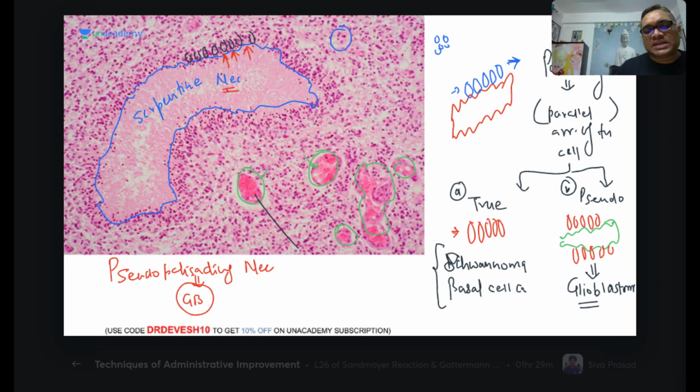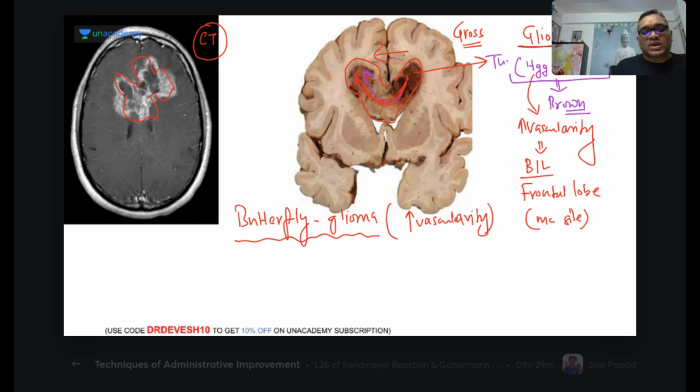So what are these things? These are all blood vessels, right? So that shows that they have increased vascularity, because even in this smaller area, you can see there are 4 or 5 blood vessels, right? So increased vascularity will be there. Glioblastoma is a highly vascular tumor. You remember what I was telling you that time? It's a highly vascular tumor, right?